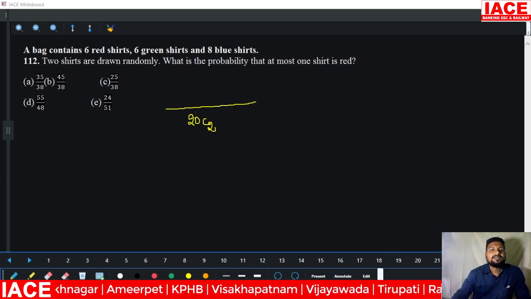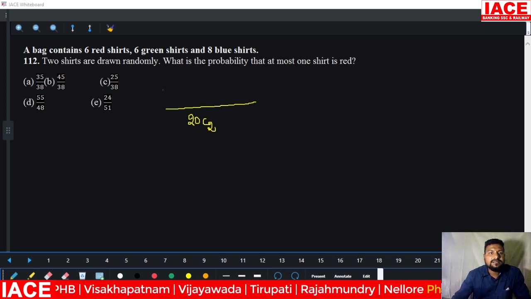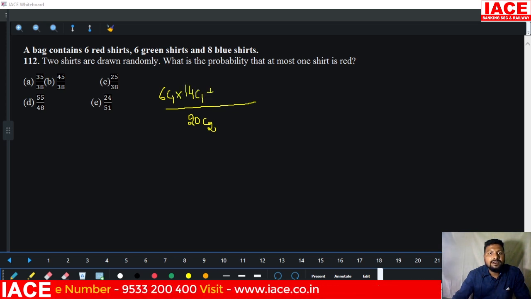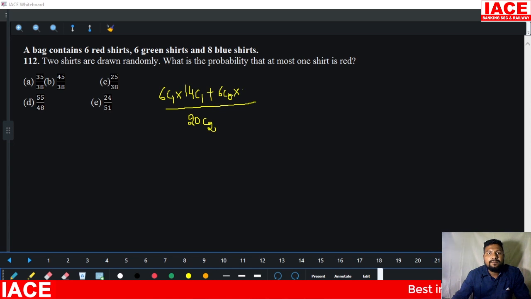At most one shirt is red means red shirts 6C1 into the remaining 14 shirts 14C1, plus at most one means otherwise 0 red shirts, 6C0 into 14C2. This is our selection.